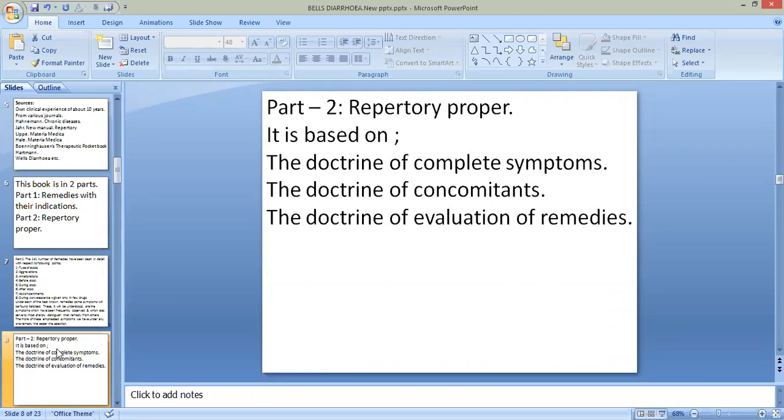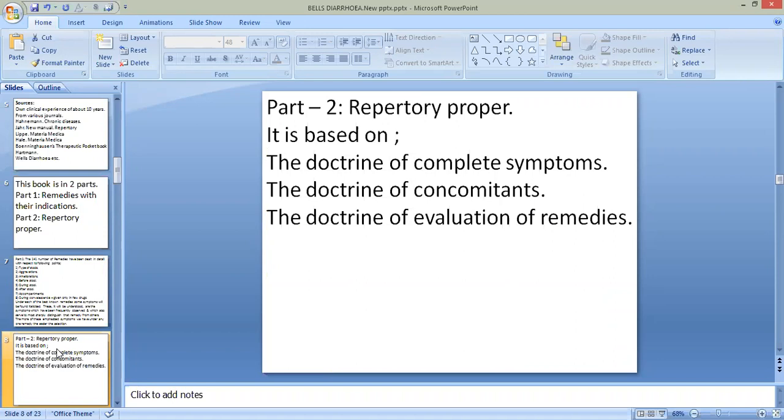And the repertory part is based on some philosophy. It has some philosophical background. That is, it is constructed on the doctrine of complete symptom, doctrine of concomitants, and doctrine of evaluation of remedy.